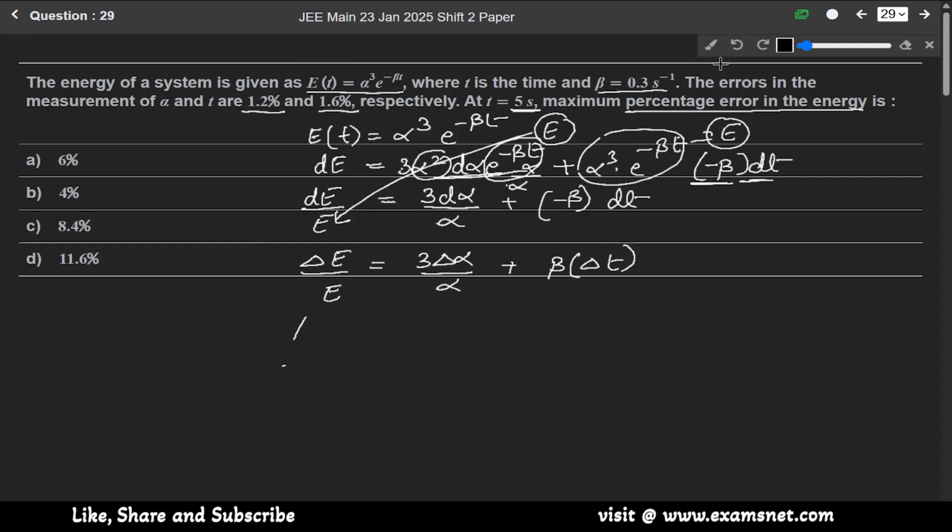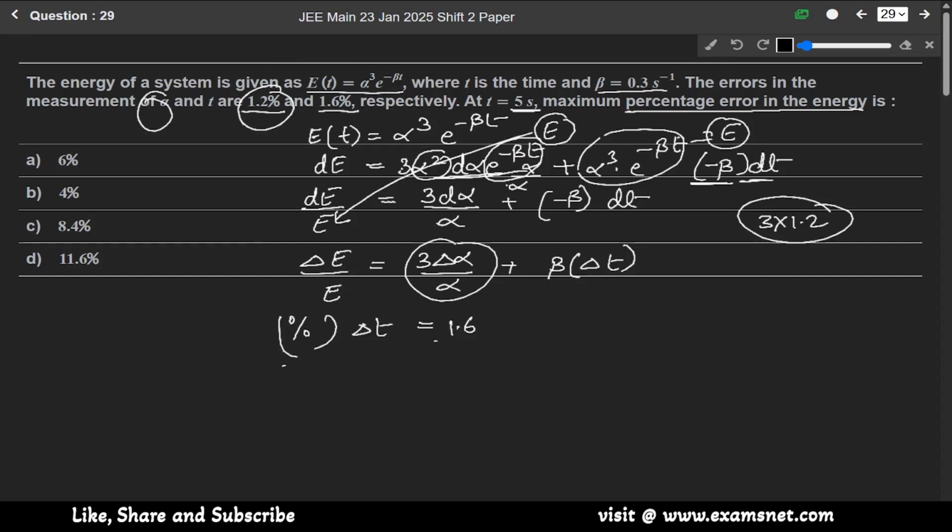Okay, so percentage error will be 3 delta alpha over alpha plus beta delta t, and in terms of alpha it is given as 1.2. So for this it will be 3 into 1.2, and beta, in T it is given as 1.6%. So at T equal to 5 seconds, 1.6 into 5.